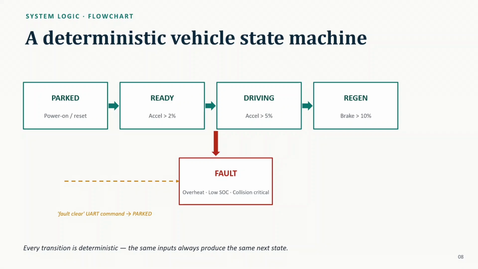So this is the system logic flowchart, where the software is designed as a state machine. Initially, the vehicle remains in the parked state. When the accelerator is pressed, it moves to the ready state and then to the driving state. During braking, regenerative braking is activated. If any critical condition such as overheating, low battery, or collision occurs, the system immediately enters the fault state. This makes the behavior predictable and safe.